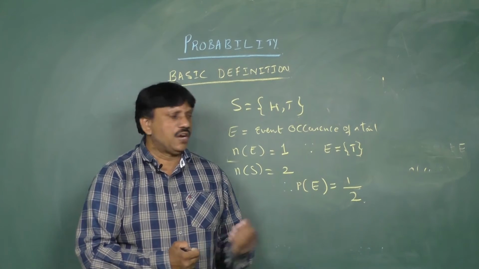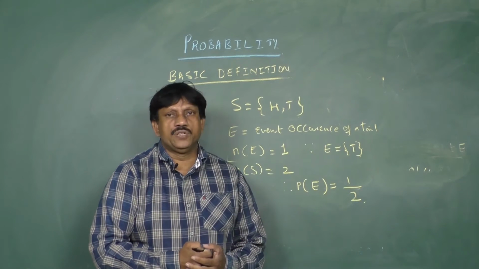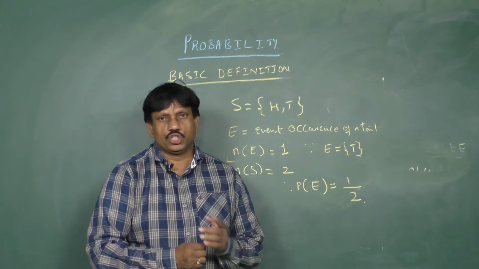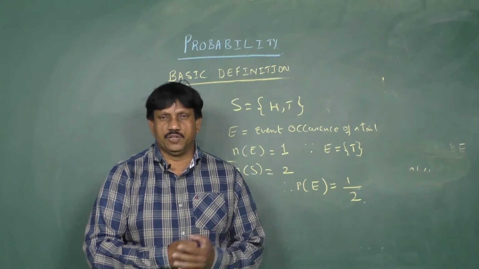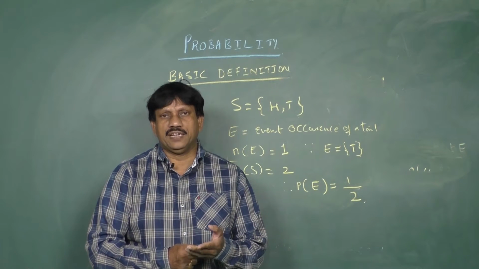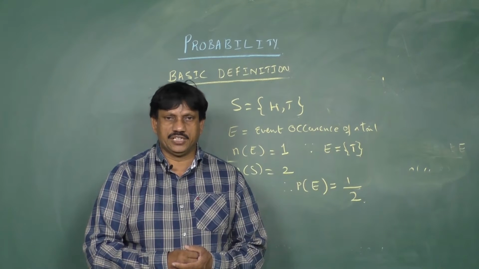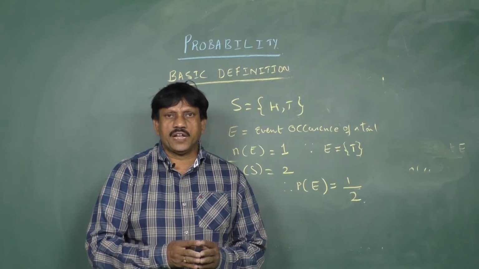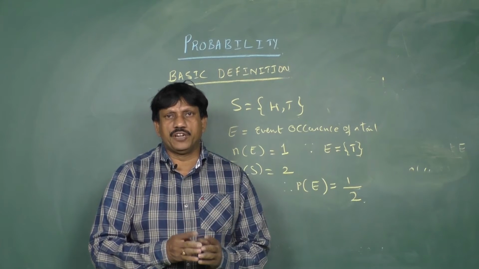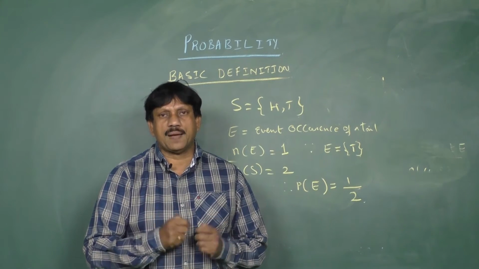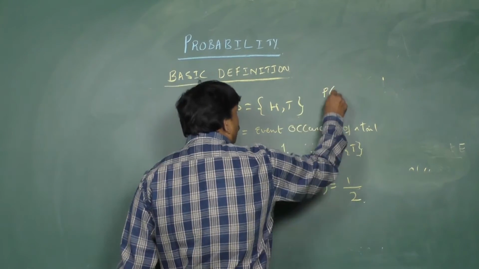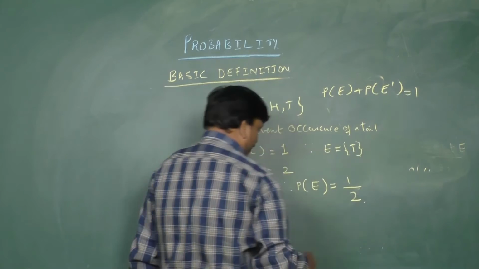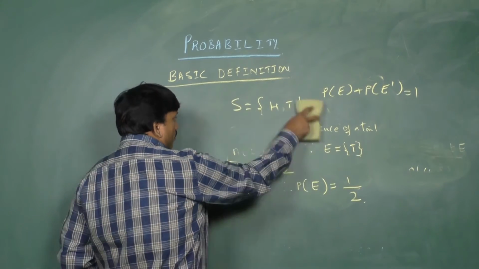This is an important thing you have to understand, that the probability value always lies between 0 and 1. If it is 0, it is an impossible event. If it is 1, it is a sure event. We can also give an example for an impossible event. When a die is rolled, getting a 7 is an impossible event. So, probability is 0 in that case. And you know that if E is an event and E complement, always probability of E plus probability of E complement gives 1, because that is nothing but the total sample space. So, P of E plus P of E complement, that is not happening of the event E, is given as 1. That is one of the important results you have to remember.